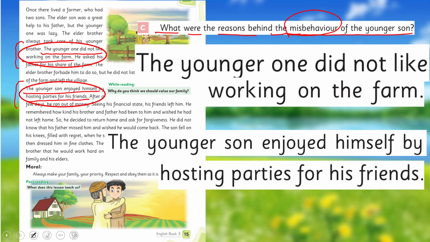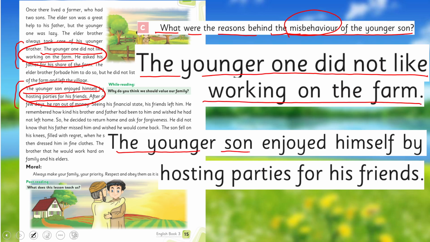All right. So the younger one did not like working on the farm, and the younger son, instead of "enjoy," you will write "he wanted to enjoy." Okay. This was the reason. He wanted to enjoy himself by hosting parties for his friends. So these were 2 reasons he left his home.